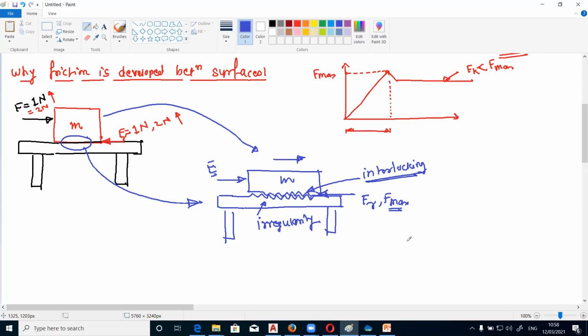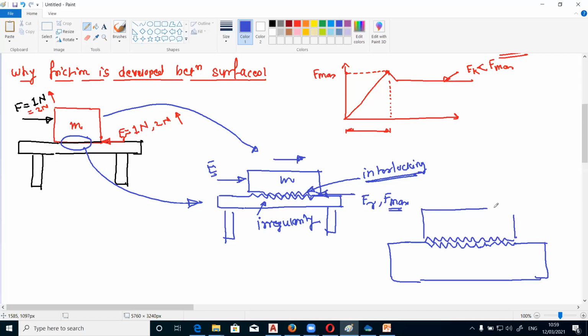So in the dynamic condition, you can observe this object or block is almost floating on the surface. So this is the condition when the object is moving. You can observe this gap. So it is almost floating. And in the static condition, there is a proper interlock.